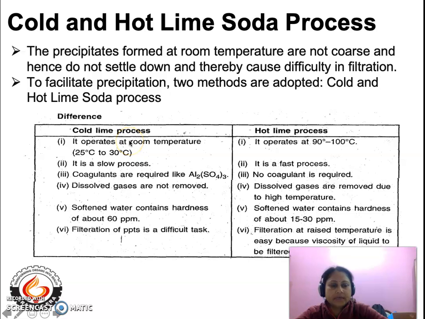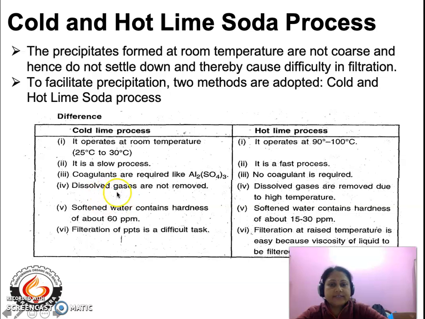As the name suggests, cold lime soda process operates at room temperature, that means 25 to 30 degrees centigrade, whereas hot lime soda process operates at a higher temperature, that is 90 to 100 degrees centigrade. The cold lime soda process is a slow process, whereas the hot lime soda process is a fast process. In order to facilitate precipitation during the cold process, we add coagulants like aluminium sulfate. Whereas in the hot process, we do not require any coagulants because the precipitates are very well formed at higher temperatures.